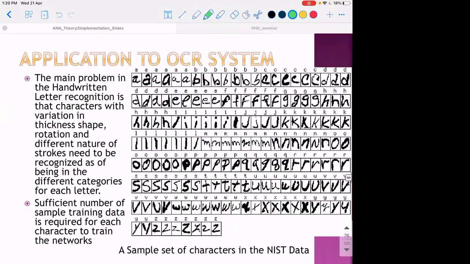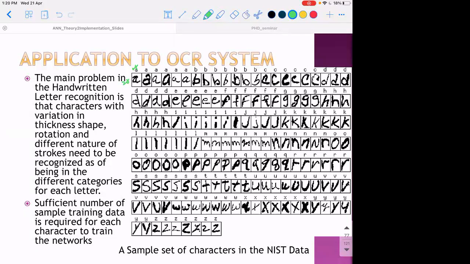Here is a small application example. We wanted to classify handwritten characters, and each character is written with some standard dimension, say 28 by 28.